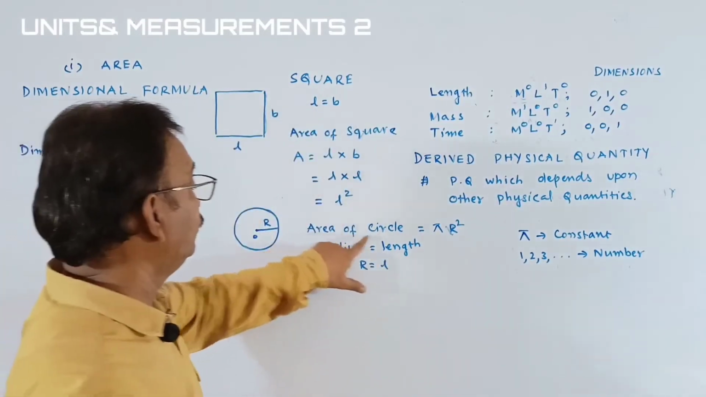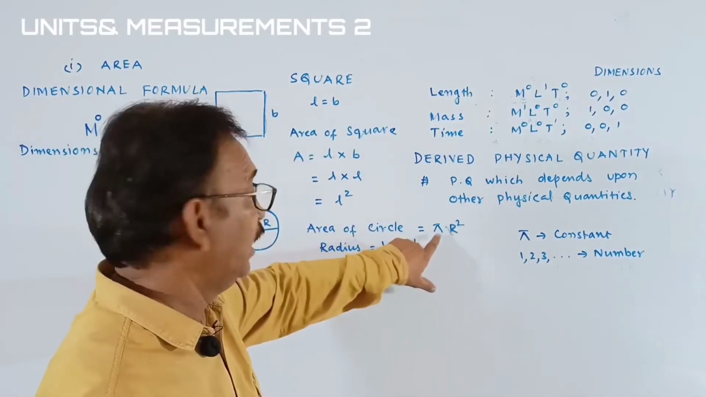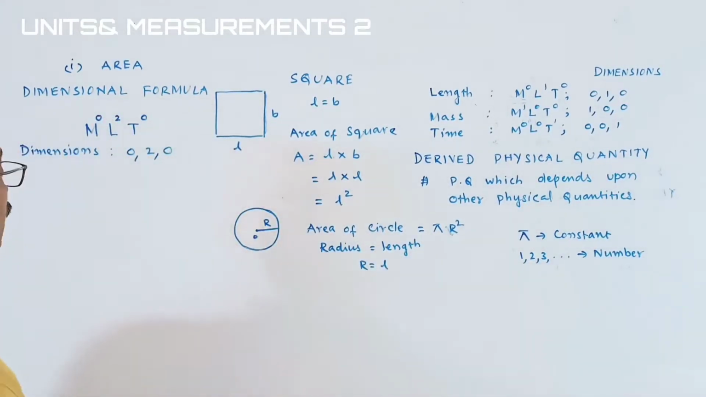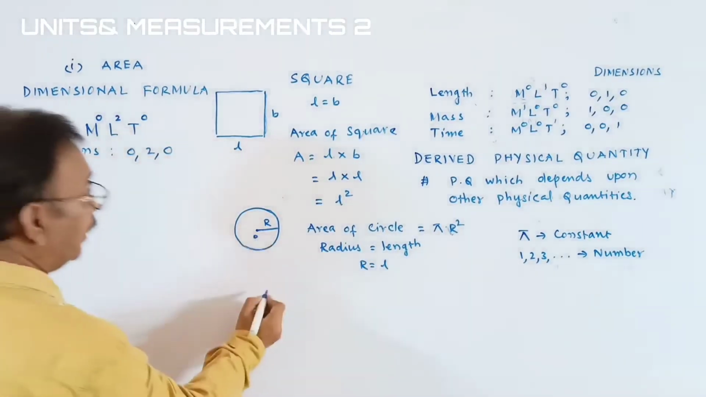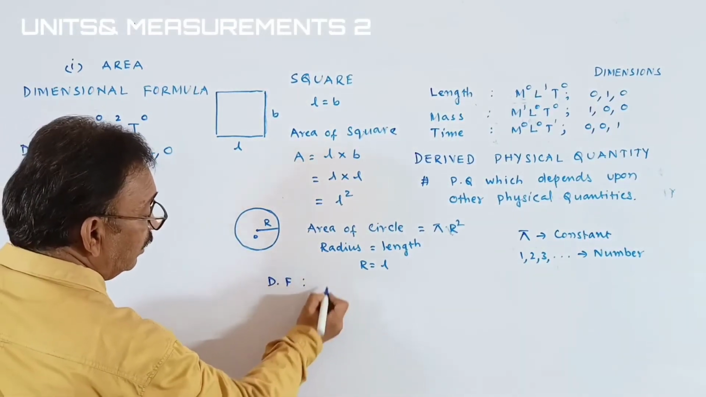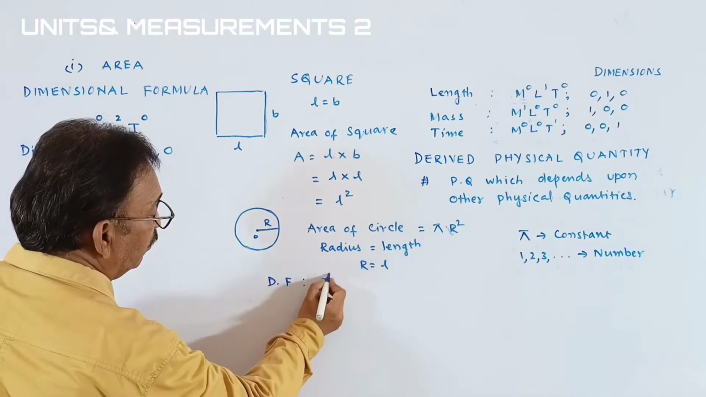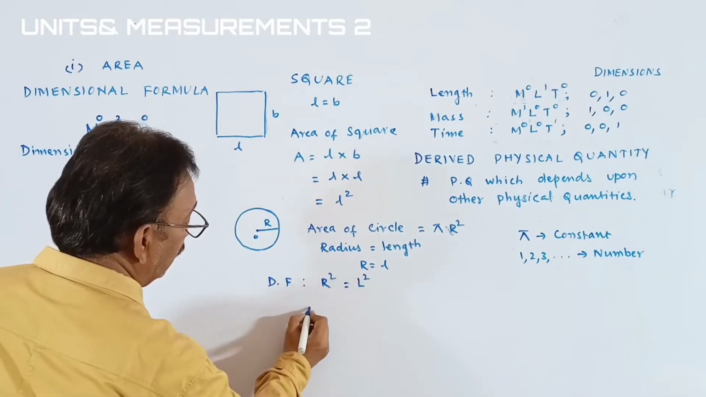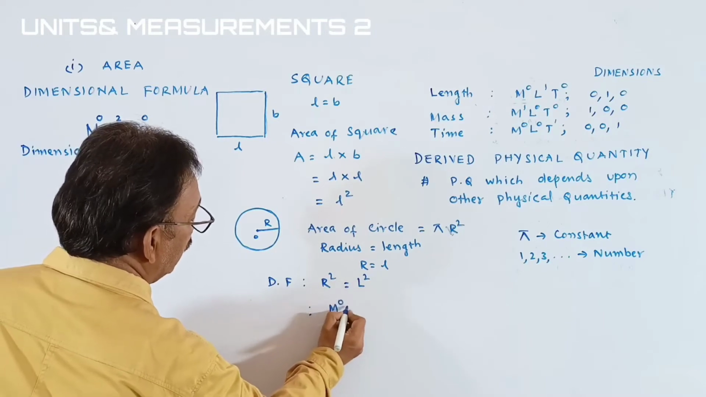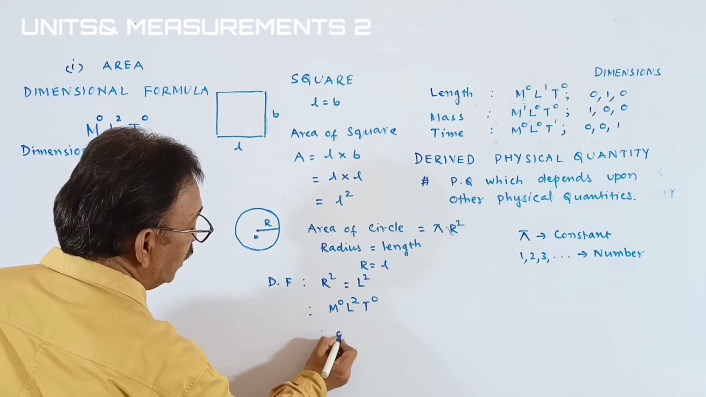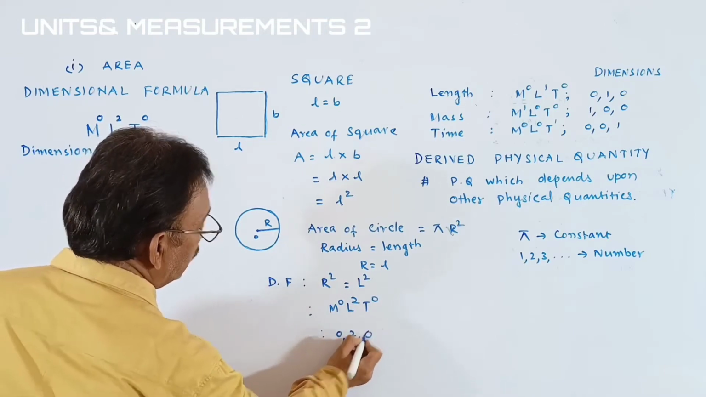Then what did we get here? Area of the circle can be written as pi r square. Pi r square means what? It has only length. Then again, we'll write the dimensional formula. Dimensional formula is length into breadth. Here we have the r square. R is nothing but L, so that is L square. And the dimensional formula is M0, L2, T0, and the dimensions are 0, 2, 0.